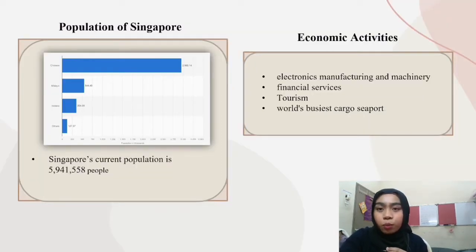Starting with the population of Singapore, as of Tuesday, June 28, 2022, according to Worldometer's elaboration of the most recent United Nations data, Singapore had a population of 5,941,558 people in total. Moving on to economic activities, the first economic activity in Singapore is electronics manufacturing and machinery. The next ones are financial services, tourism, and lastly, the world's busiest cargo seaport.